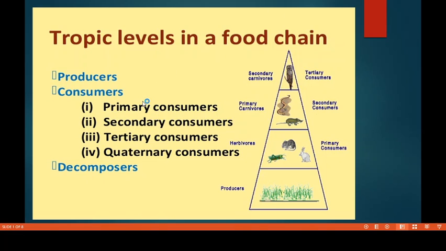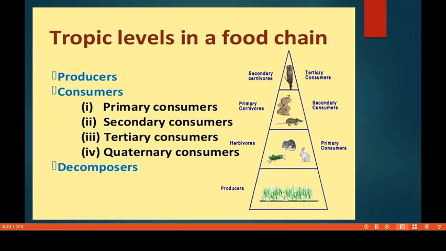So the primary consumers are also called what? Herbivorous. The secondary consumers are also called what? Primary carnivorous. And the tertiary consumers are also called what? Secondary consumers, right? So there can be hundreds and thousands of food chains operating in an ecosystem.